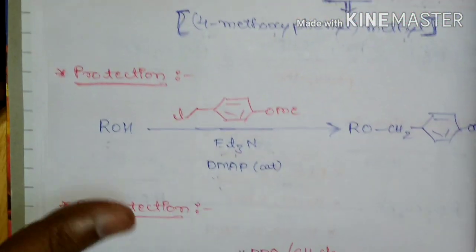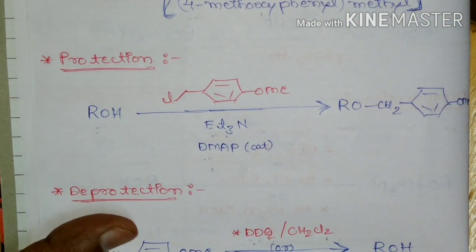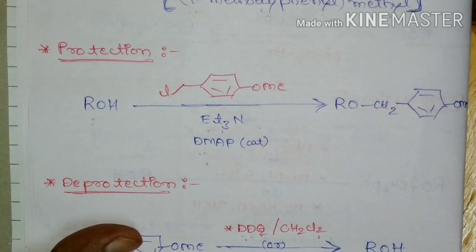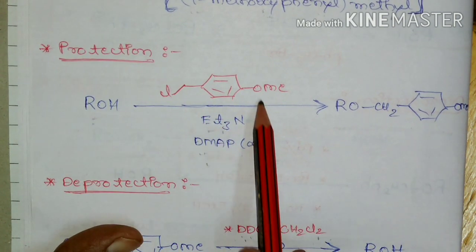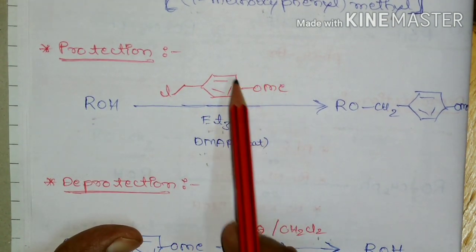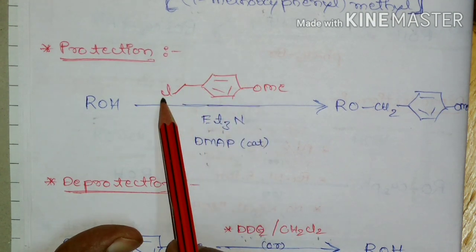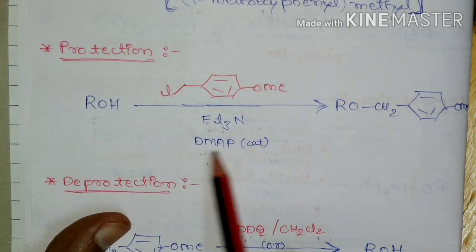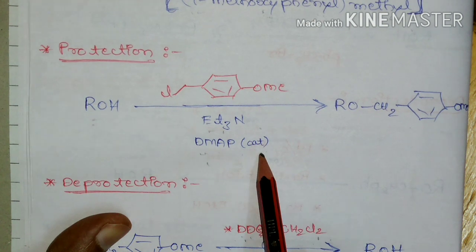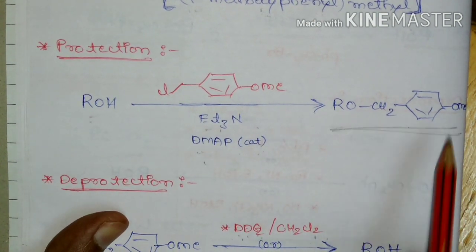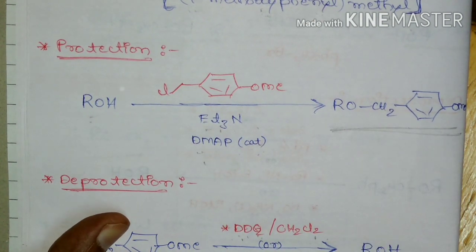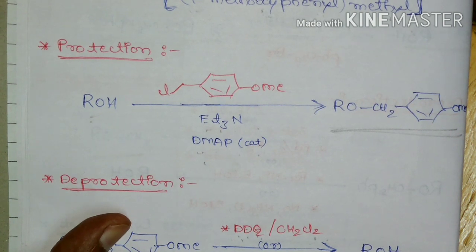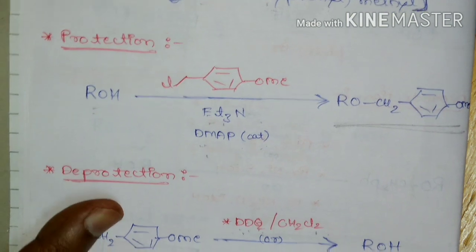If you look at the protection reaction, alcohol upon treatment with para-methoxy benzyl chloride in presence of triethylamine and DMAP in catalytic amount leads to the formation of para-methoxy benzyl ether, which can also be referred to as 4-methoxy phenyl methyl ether.